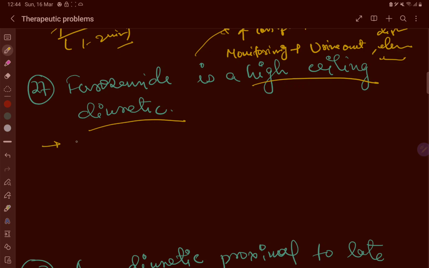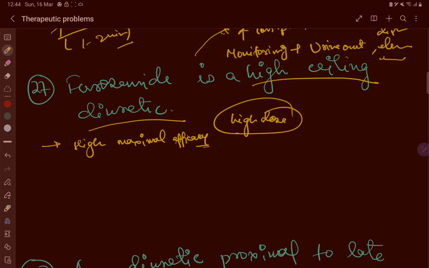Now, again this question: furosemide is a high ceiling diuretic. It is a high ceiling diuretic because it has a high maximal efficacy. So furosemide can produce a significant increase in urine production even at high doses. Even in low doses it is very good, but in high doses it can cause an excellent increase in urine production. Next is the steep dose curve.